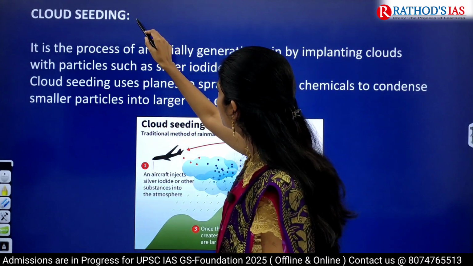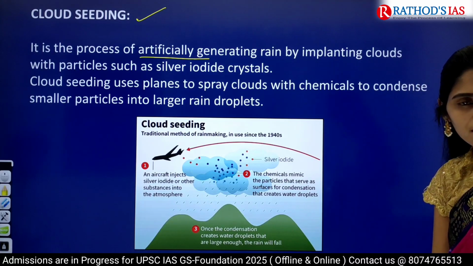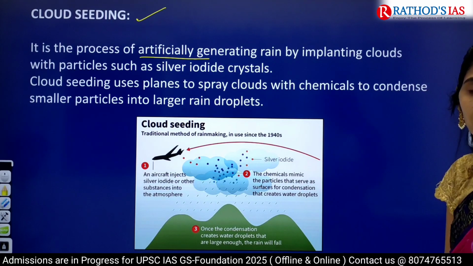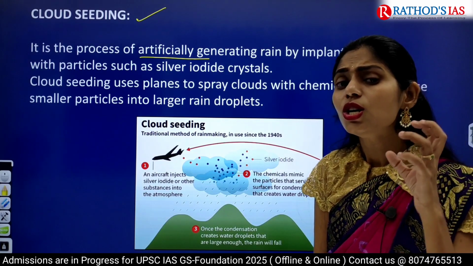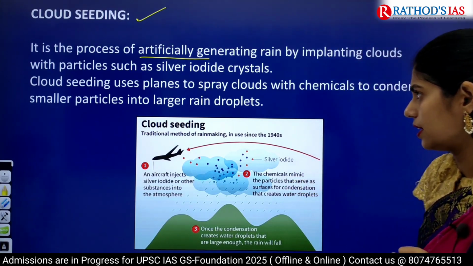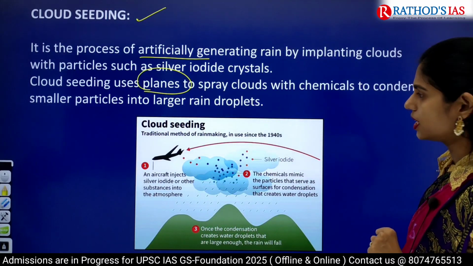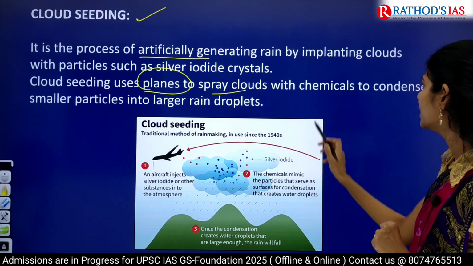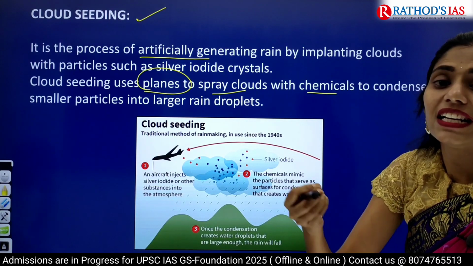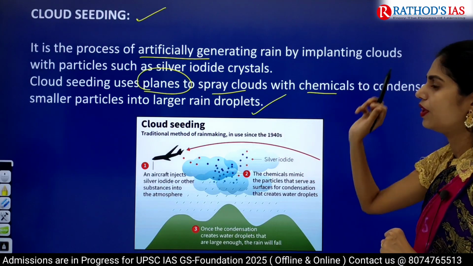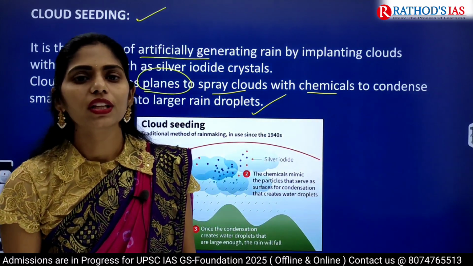Right? So cloud seeding is the process of artificially generating rainfall. Here we are using certain particles like silver iodide, potassium iodide and dry ice. It is also called the solid form of carbon dioxide. And in cloud seeding, we are using especially some planes or jets. We are spraying chemicals into the clouds, so that the chemicals act as condensing nuclei or condensing particles, and they help in converting water vapor into water, and that will be stored in the clouds.